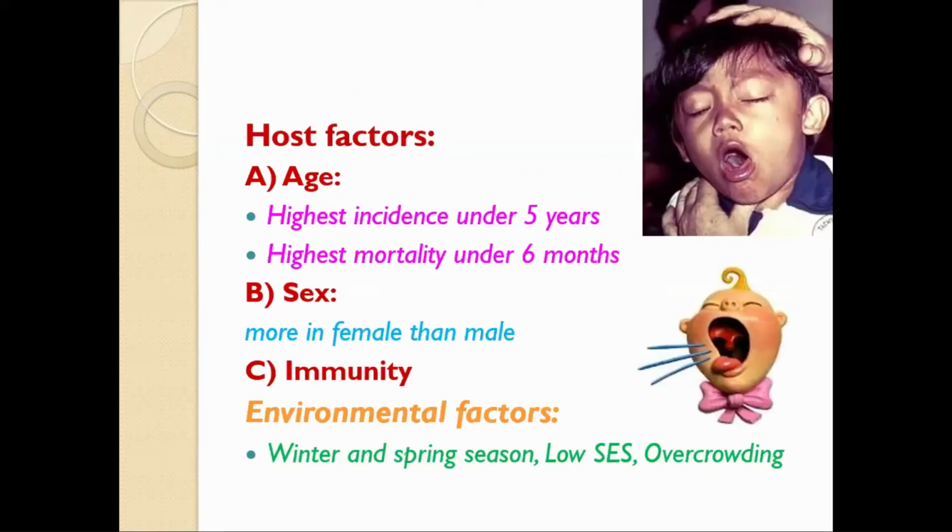First, the agent factor, that is Bordetella pertussis and Bordetella parapertussis. This is a childhood disease.